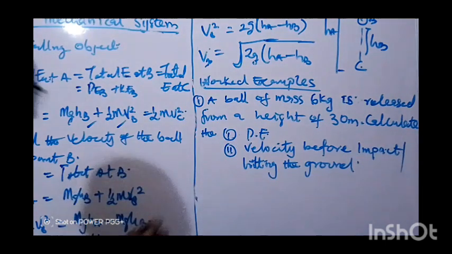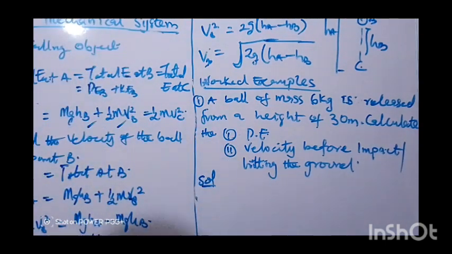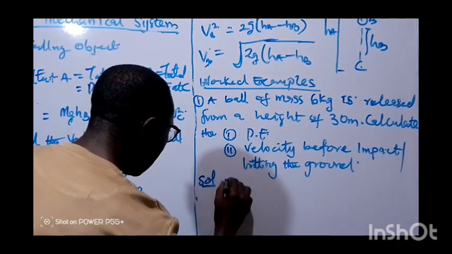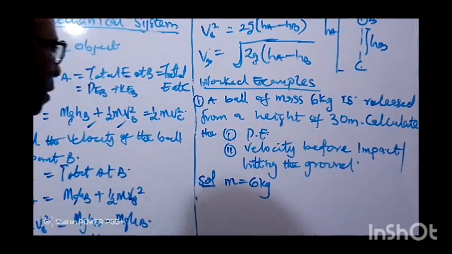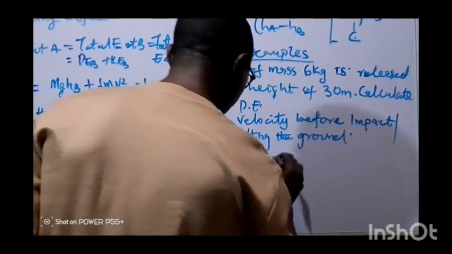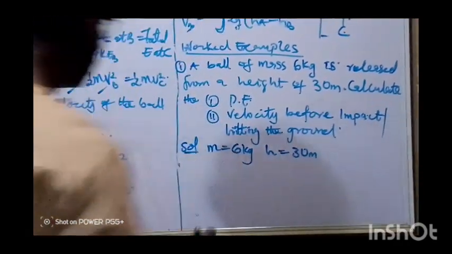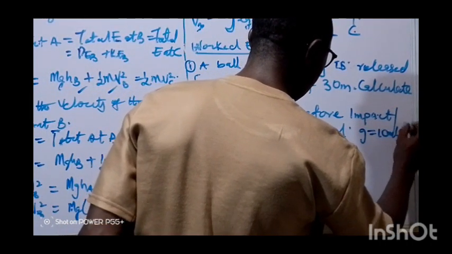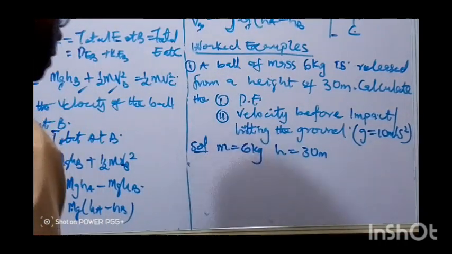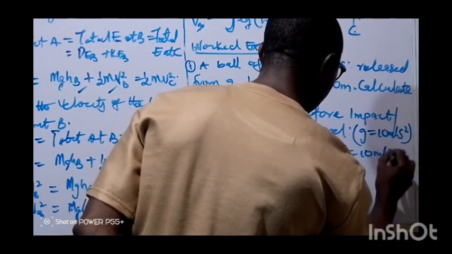Now let's solve it. From the question, the mass of the ball M is given as 6 kg. The height above the ground level H is given as 30 meters. Then, mind you, under this question, G is equal to 10 meters per second squared.